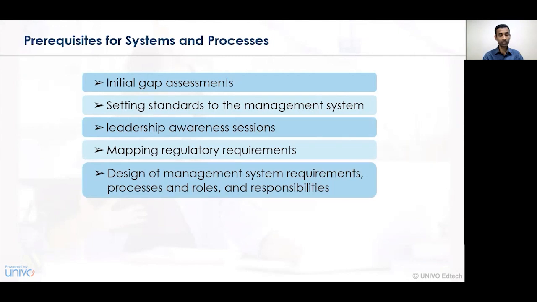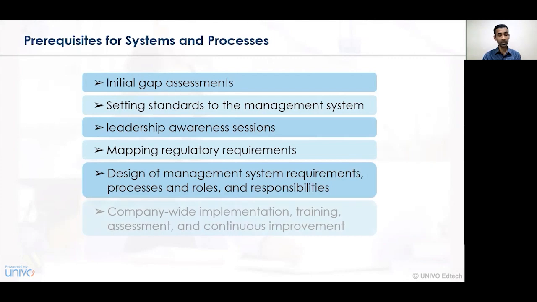Designing of management system requirements, processes, and roles and responsibilities. So, whatever management system is in existence, one has to see that all those activities are clearly defined, they have been set according to the requirements, and the processes and roles and responsibilities are being undertaken as and when the need arises. So, a proper design should be in existence, and then accordingly, the activities need to be initiated. And lastly, company-wide implementation, training, assessment, and continuous improvement.